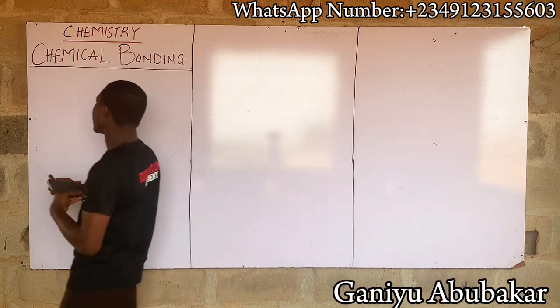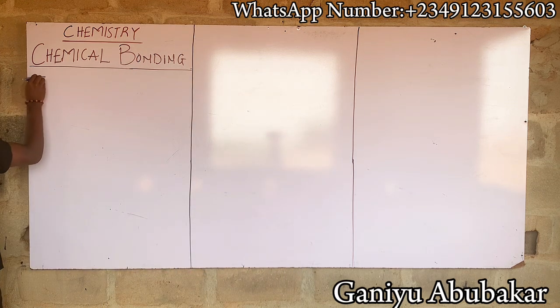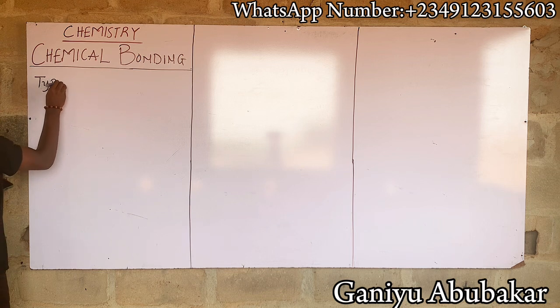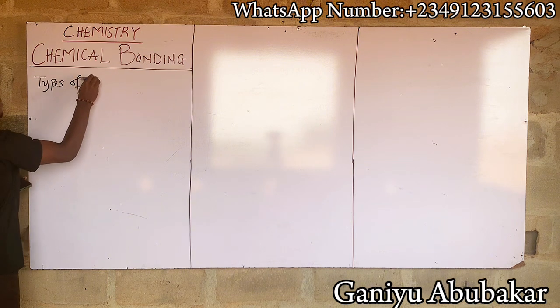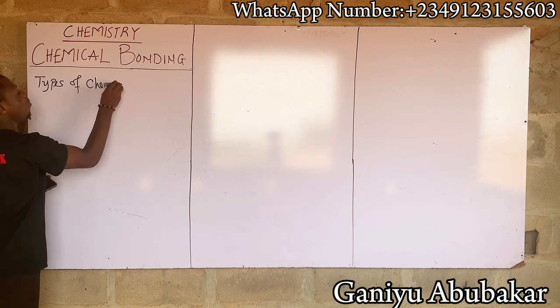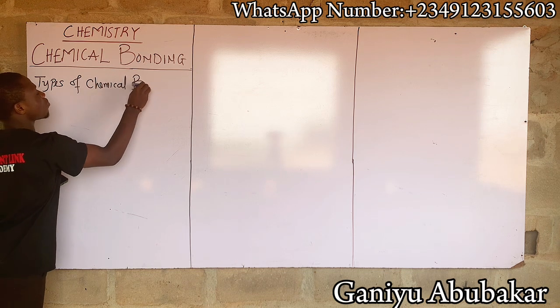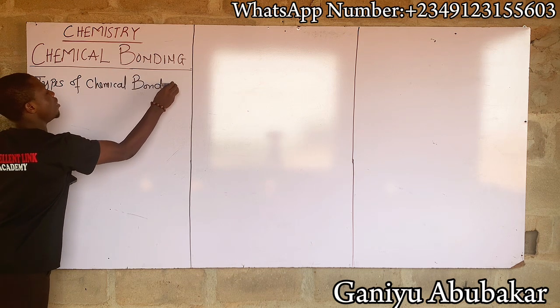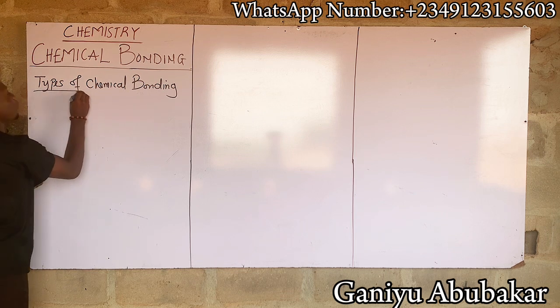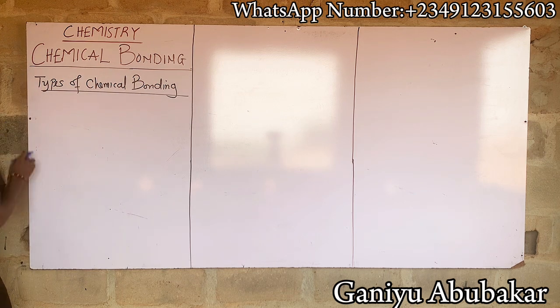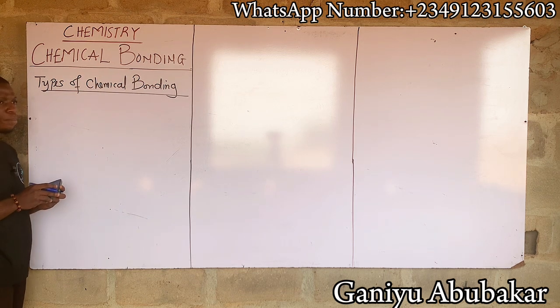Let's discuss the types of chemical bonding. We said there are two types of chemical bonding.